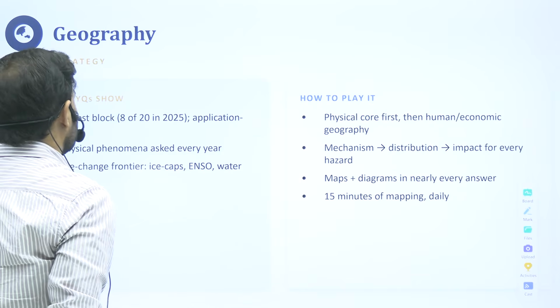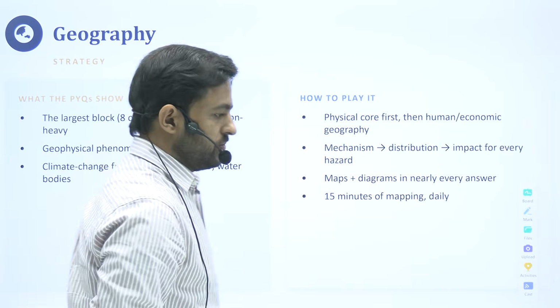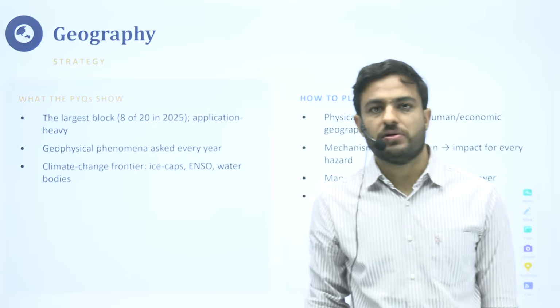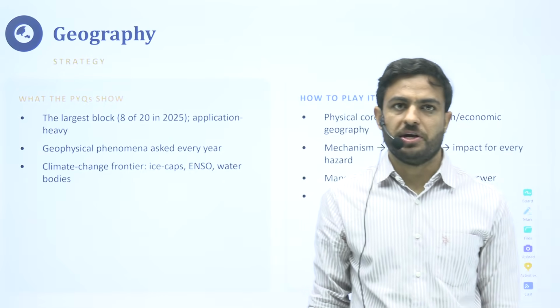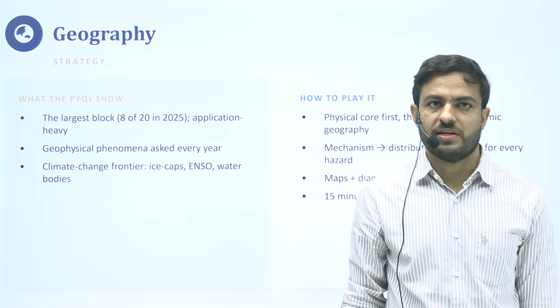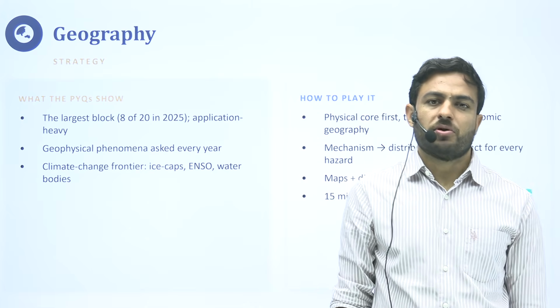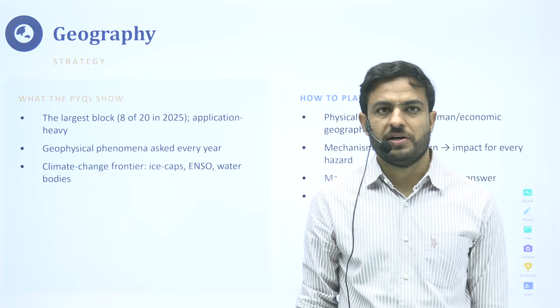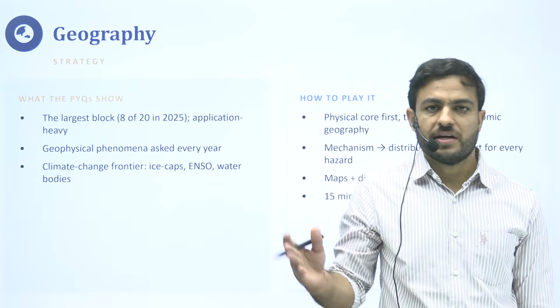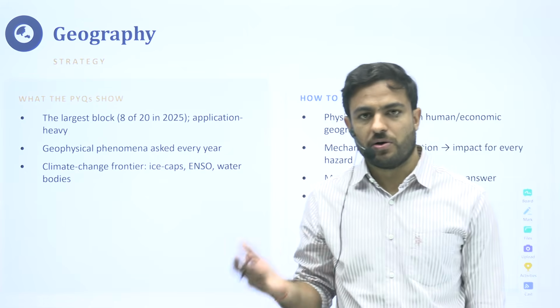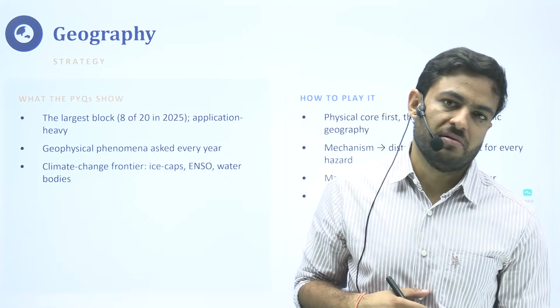Next section is the geography basic strategy. Just to sum up here, we have already discussed the significance of geography in this complete paper, the number of questions that they have been asking, and the important themes upon which they have been repeating the questions, and linking the static with the current affairs part. It becomes very important in the geography section as well.